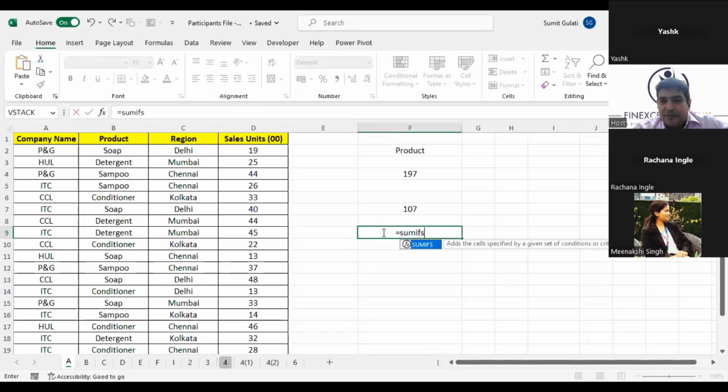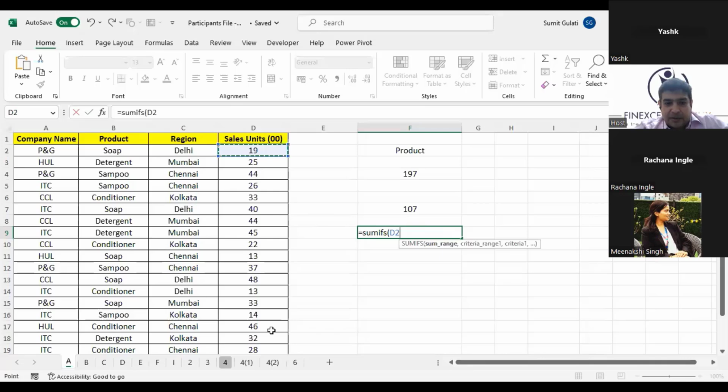If I use a SUMIFS, I may end up getting a zero. Reason being, please understand, if I use a SUMIFS, we end up getting a zero. The reason is very simple. SUMIFS asks you for a sum range. Just give me a minute, I'll tell you why. This should be known because this is one problem a lot of us face in the business world once we enter it, or even in our academics. Now it is asking me for the sum range.